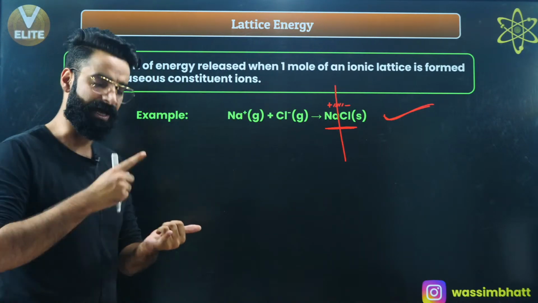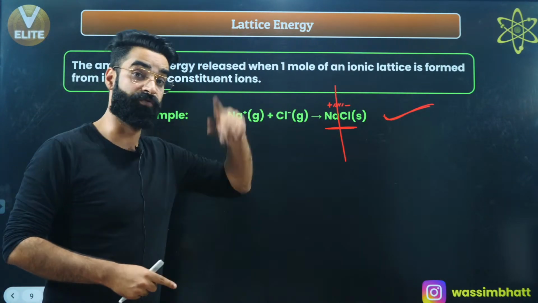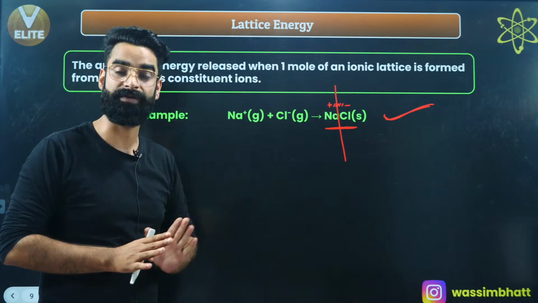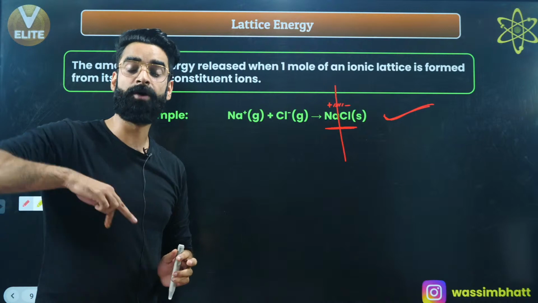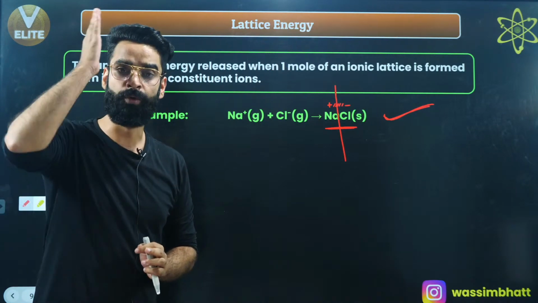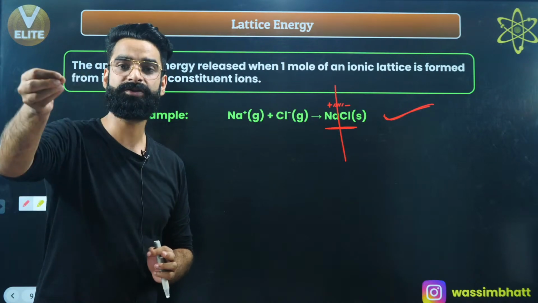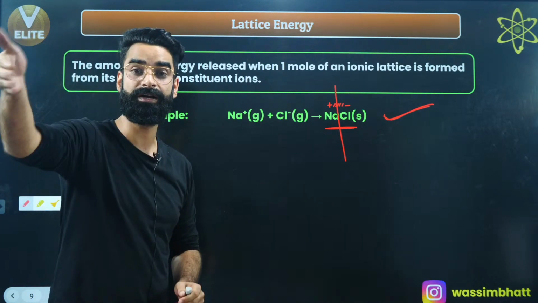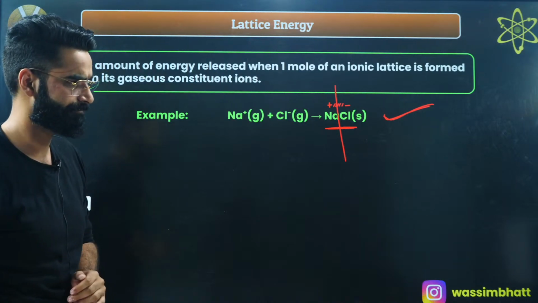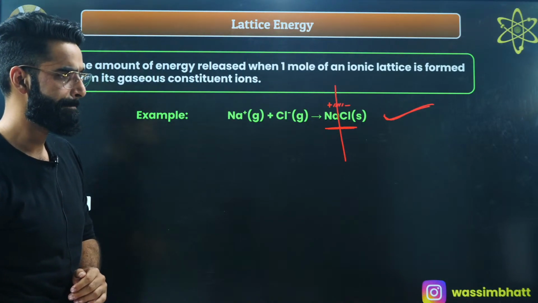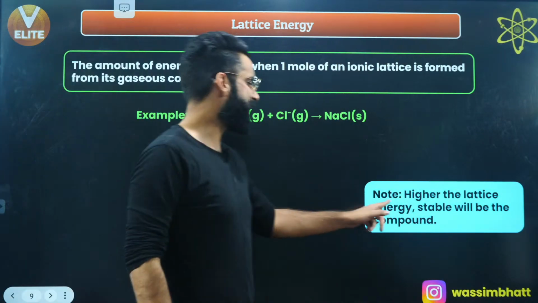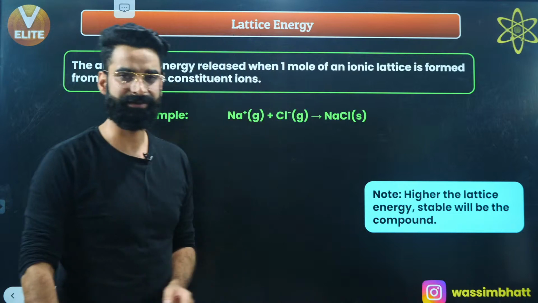Number one, the amount of energy which is released when 1 mole of ionic lattice gets formed from its constituent gaseous ions, right? The second way, the amount of energy which is required when 1 mole of the ionic lattice gets converted into its constituent gaseous ions, right? I'm sure it's clear to everyone. Perfect. Now, the higher the lattice energy, the more stable the compound will be. This is obvious now.